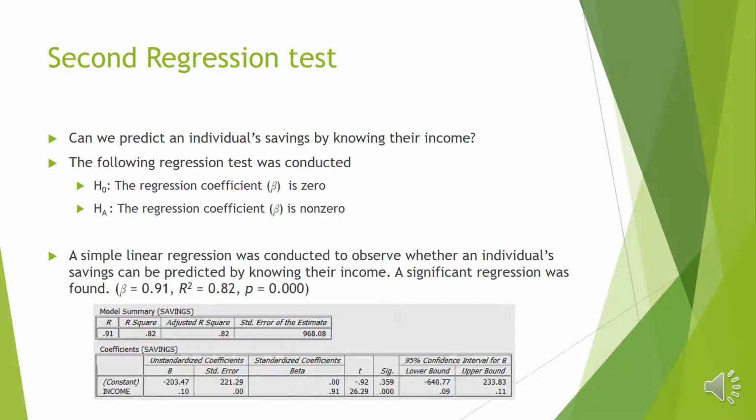and a significant regression was found, where our regression coefficient was found to be 0.91, our r-squared value 0.82, and a p-value 0.000, which is strongly significant. From our printout, additionally, we see that with our confidence interval, it ranges from 0.09 to 0.11. This does not include zero and adds to their significance.